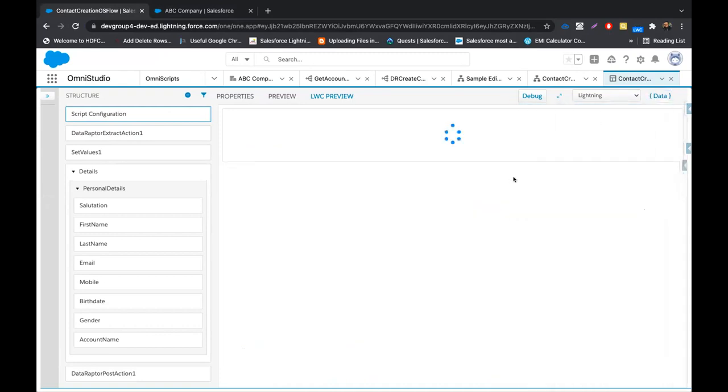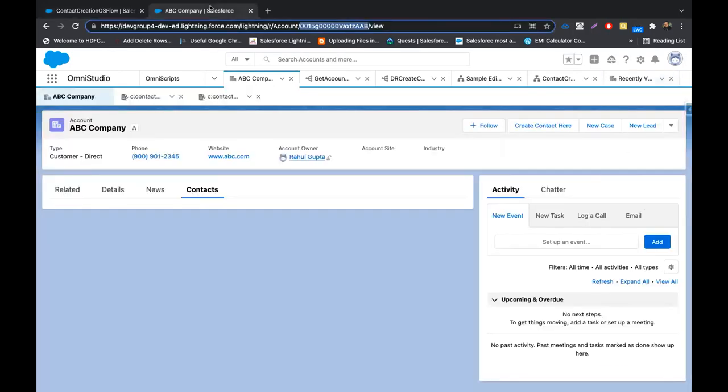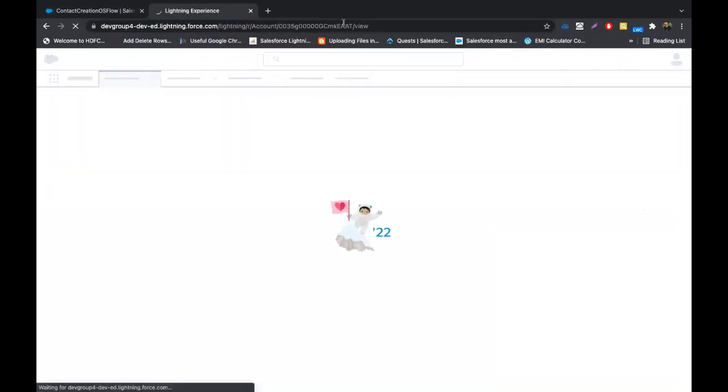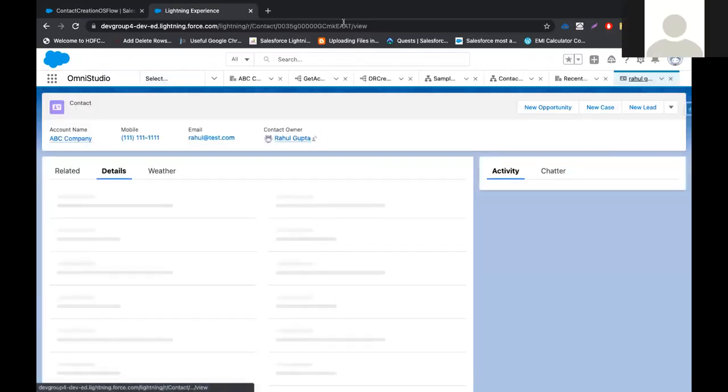On the click of the next button, here I have not added any confirmation screen. We could, because the intent was to show how this whole configuration happens. We can add a confirmation screen again and show the details. If you see here in the JSON, we are getting a contact ID. I can directly copy this ID and show here. You'll be getting a contact with whatever name and details I have shared. A contact will be getting created.